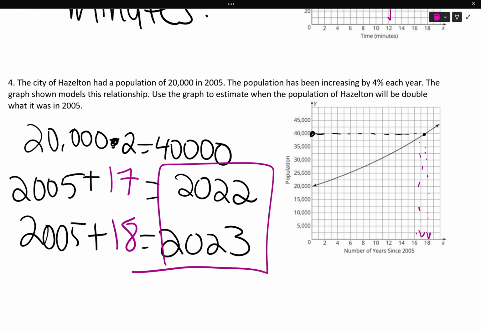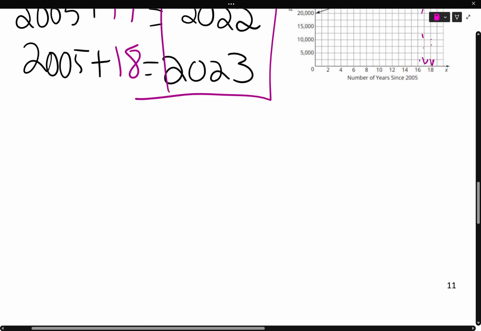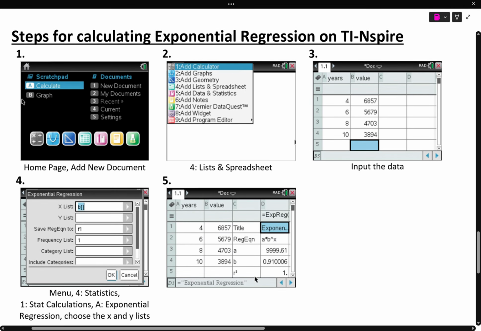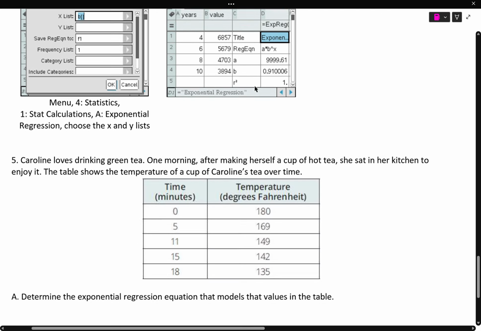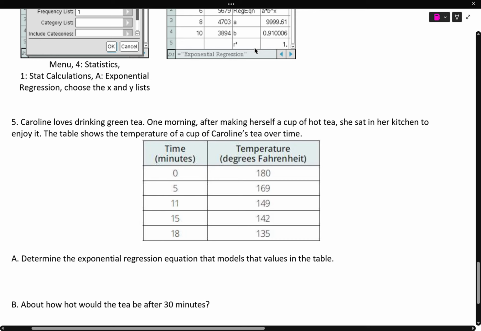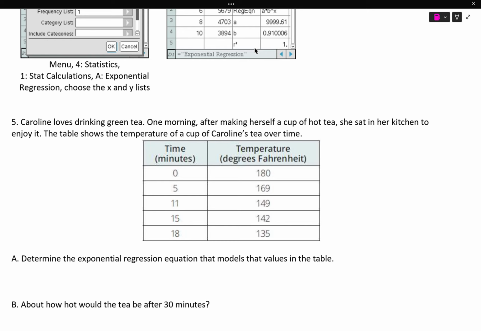This next part is done pretty much strictly in your calculator. So if you have your calculator, or maybe you open it on your computer, I can't switch screens. I don't know how to do that on this. So we're just going to follow the instructions. Now, what we have for number 5, our last problem, is that Caroline loves drinking green tea. One morning, after making herself a cup of hot tea, she sat in her kitchen to enjoy it. Here's the table of temperatures of Caroline's cup over time. Let's find the exponential regression.